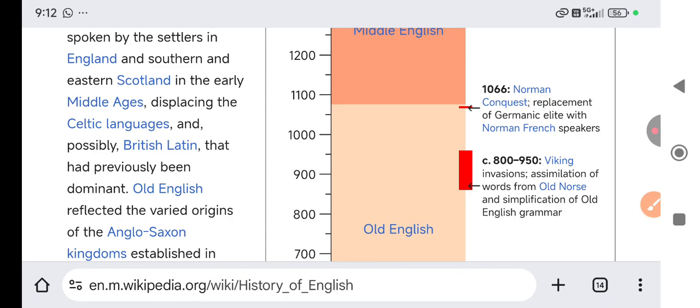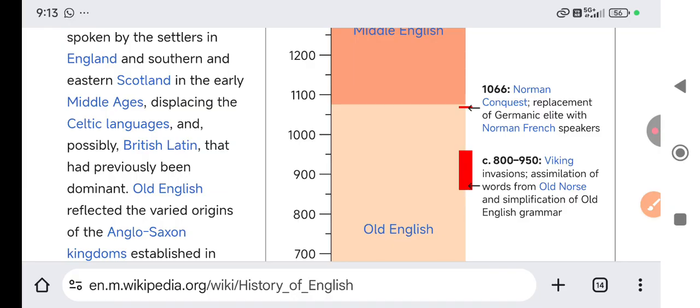But I'm not sure, I have only read here that Vikings were very cruel. So they came and they brought with them Old Norse and English.